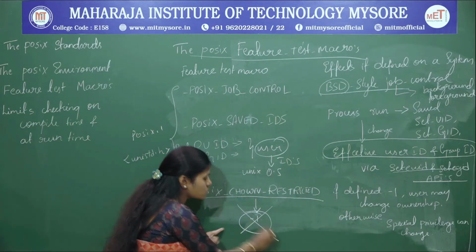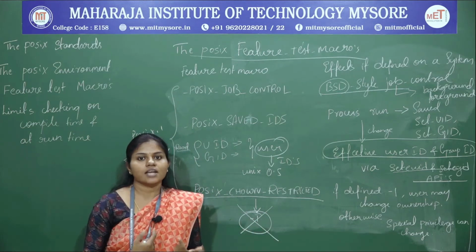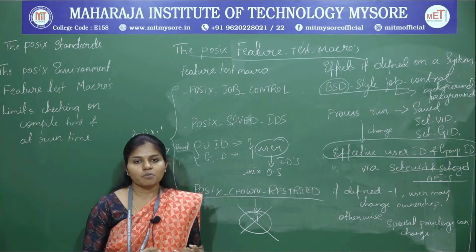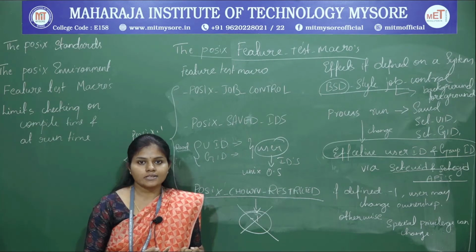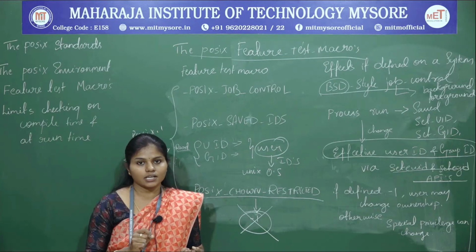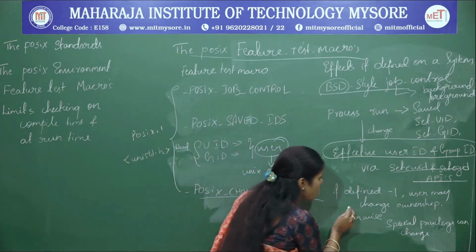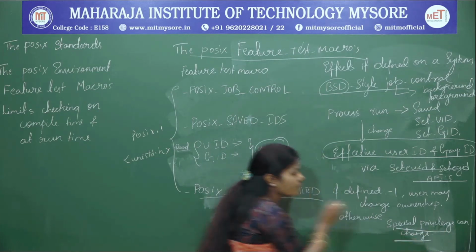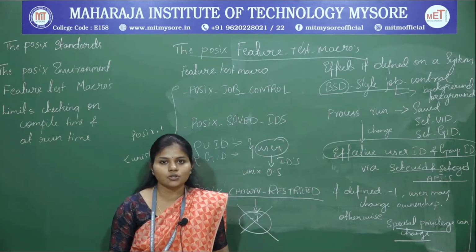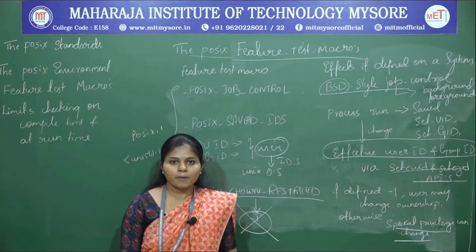If the value is not -1, then what happens? The user cannot change the file permission, right? In that case only the super user, that is the one who has the special privileges, can change the file permission.